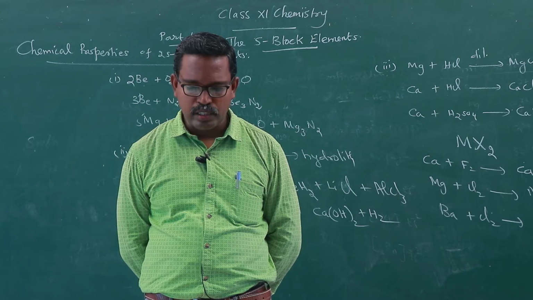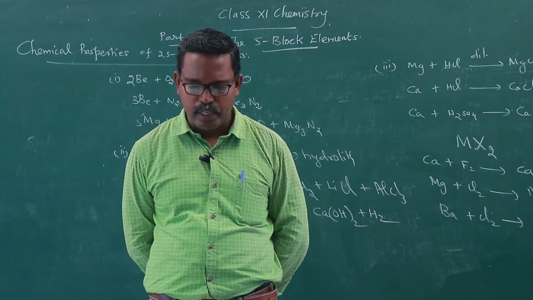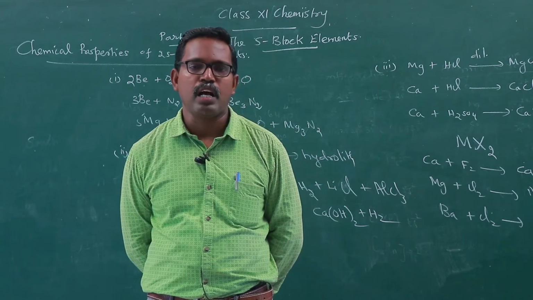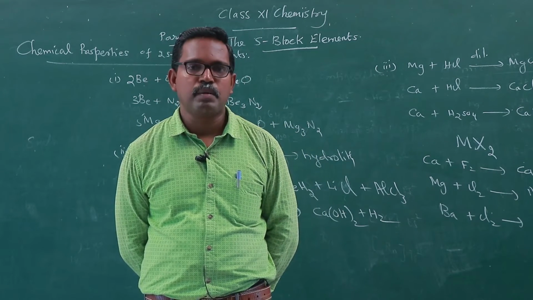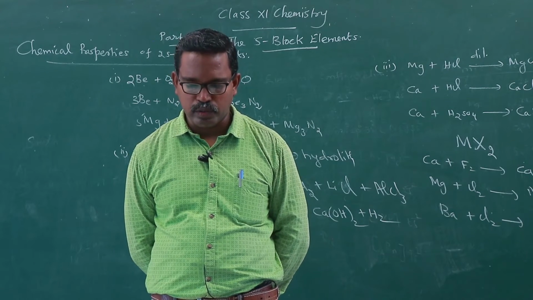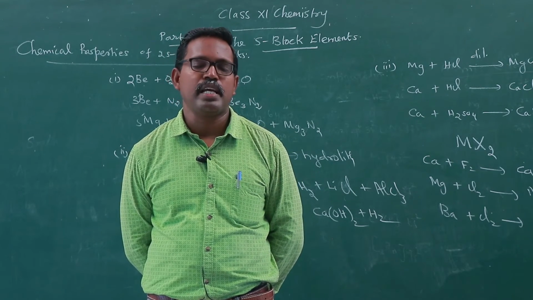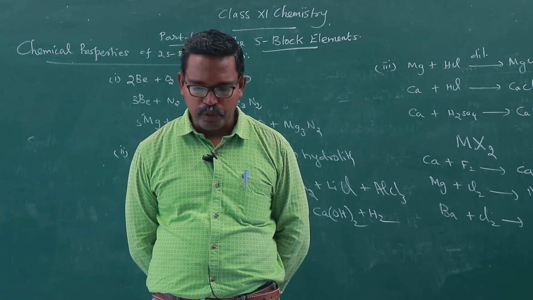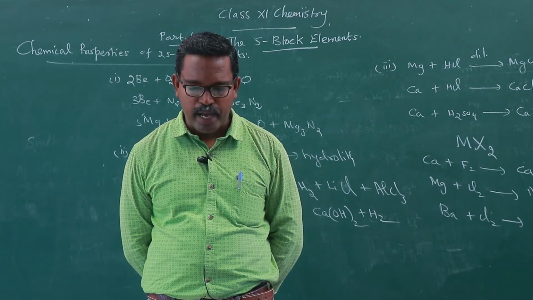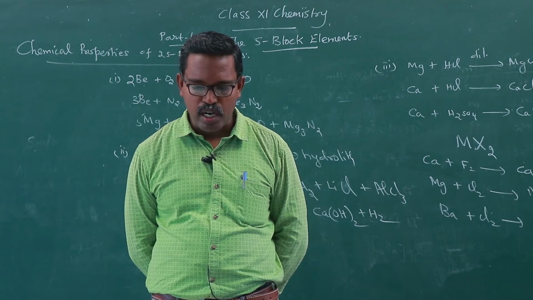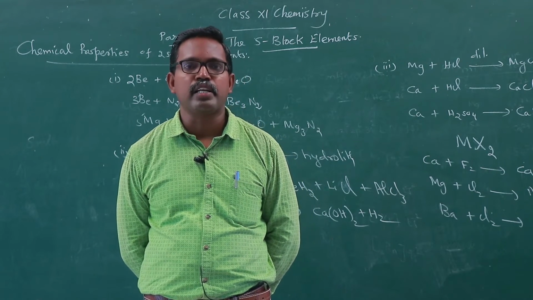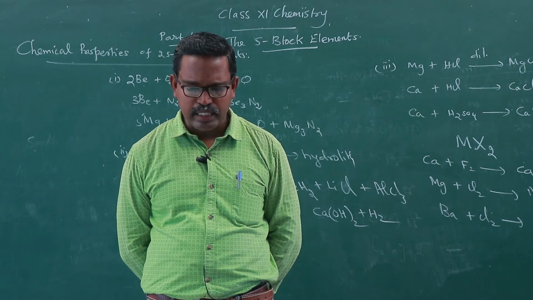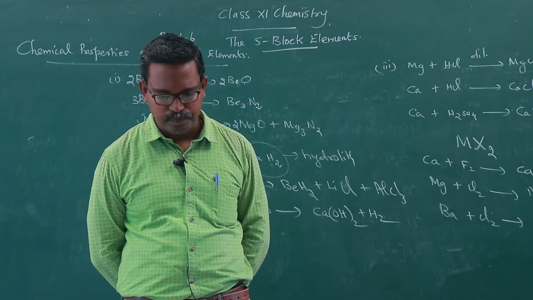Calcium is a powerful reducing agent, and therefore it is used for the extraction of metals from their oxides in metallurgy. Because of its excellent reducing power, it is used as a reducing agent for extracting various metals. It is used to remove traces of air from vacuum tubes, since it has strong affinity for both nitrogen and oxygen. It is used to remove the last traces of moisture from alcohol.